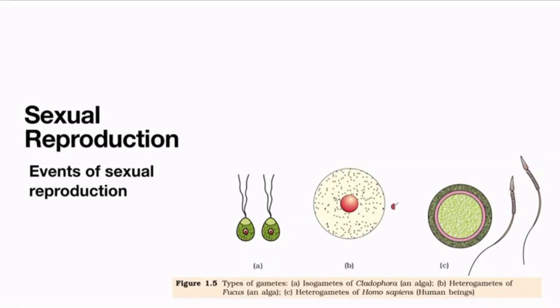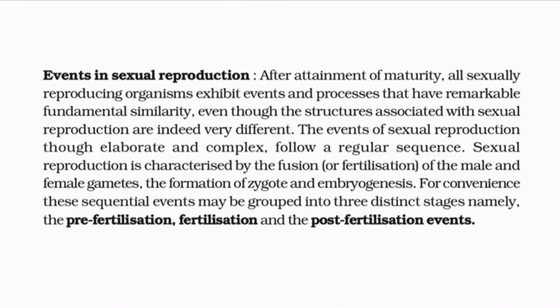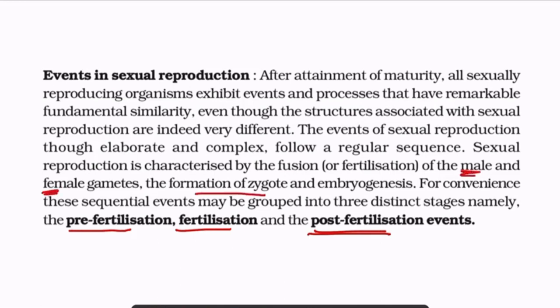This is Palak. In the last lecture, we discussed the basics of sexual reproduction. In this lecture, we will be discussing the events of sexual reproduction. It has three distinct stages, which are pre-fertilization, fertilization and post-fertilization events. It further includes formation of gametes, such as male and female gametes, formation of zygote and embryogenesis. We must note that this sequence is followed in every organism that has sexual reproduction.